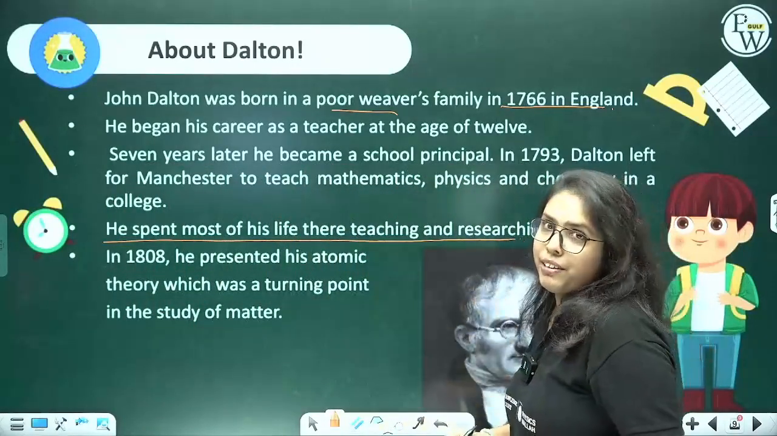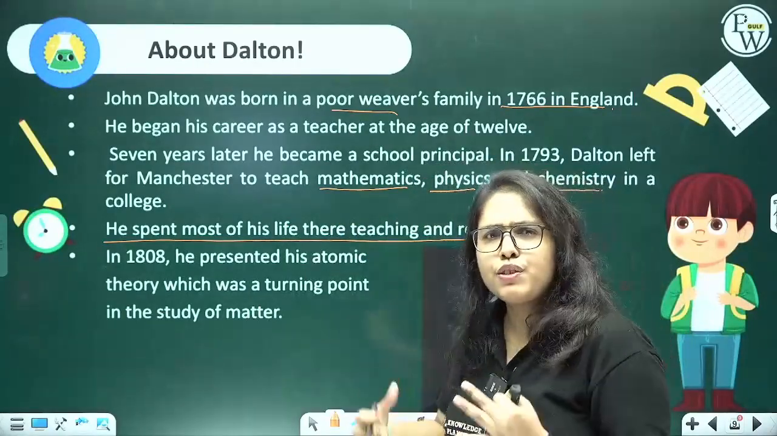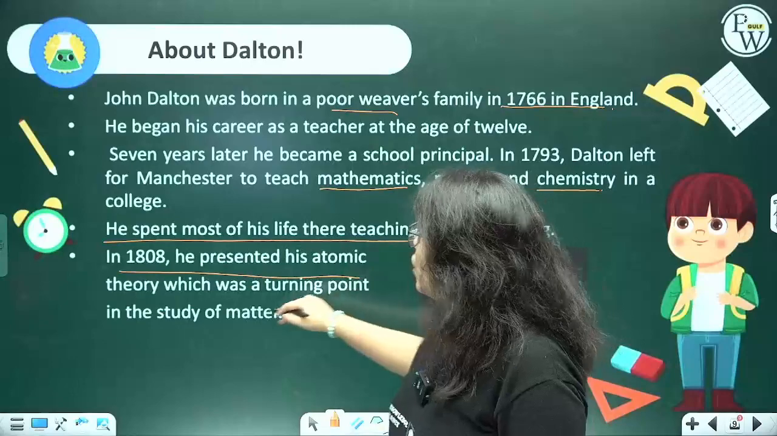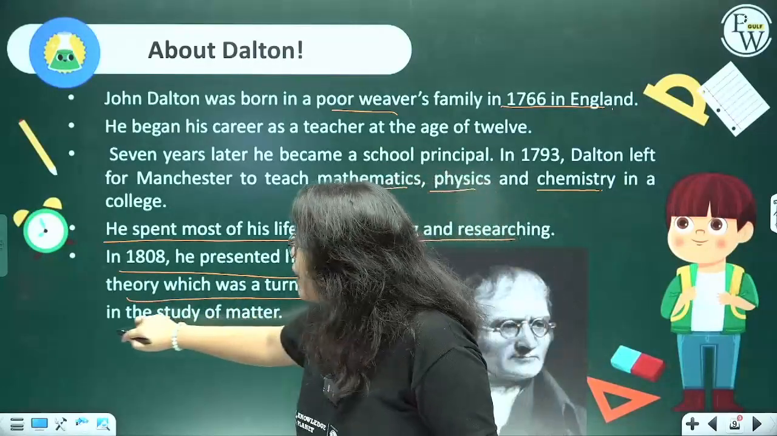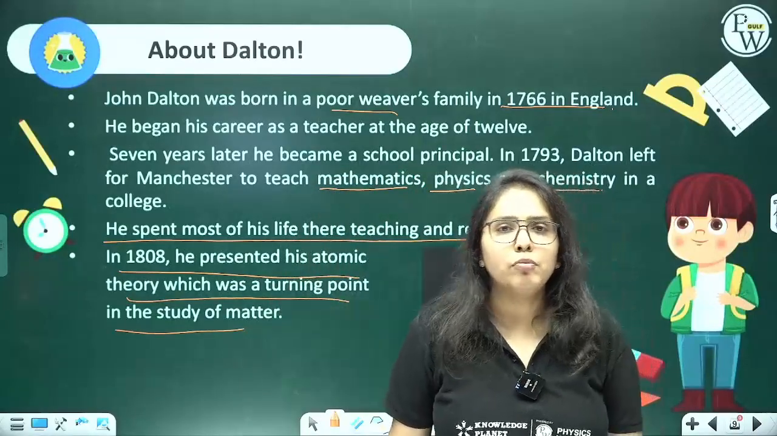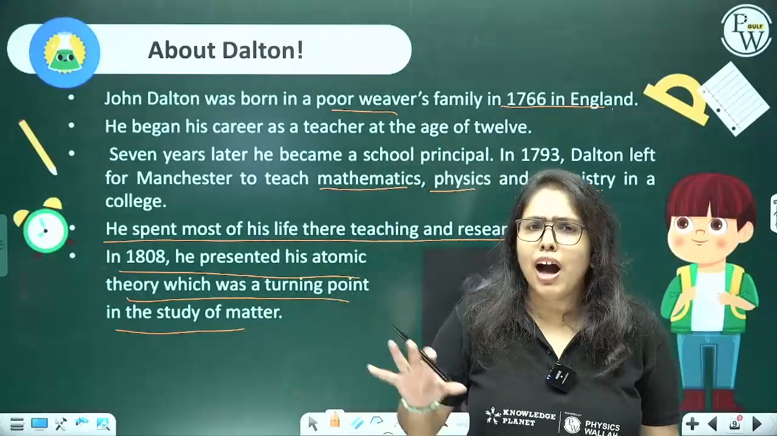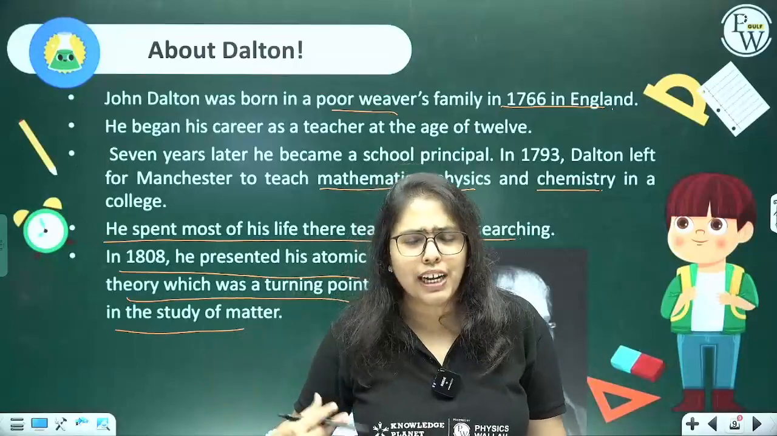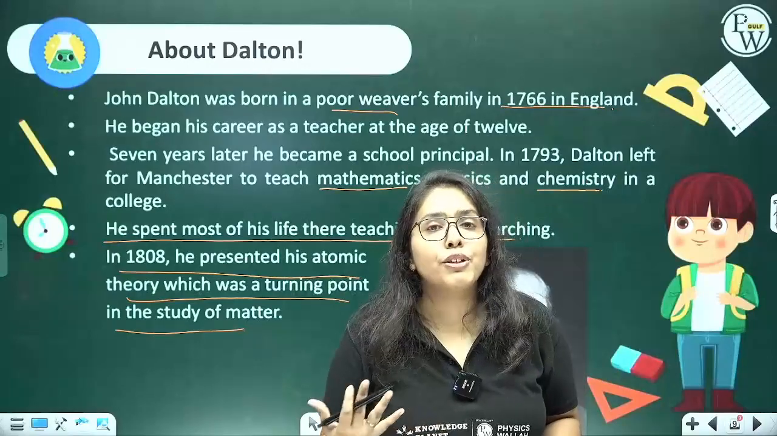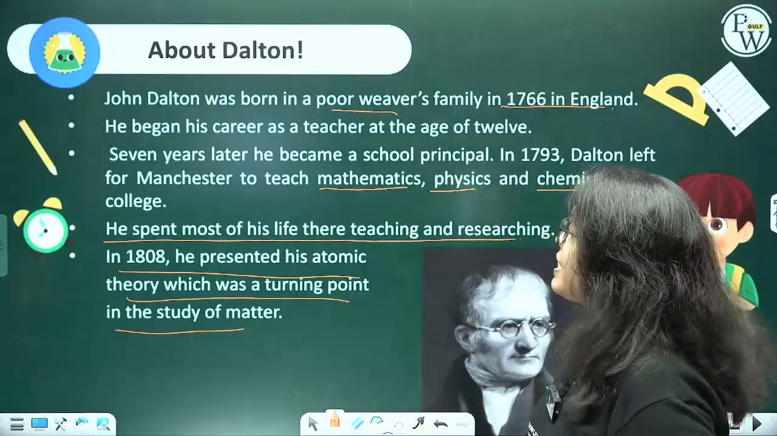And he was a polymath. Mathematics, physics, chemistry. He had knowledge of a lot of subjects, right? He was a polymath, all right? And in 1808, he presented his atomic theory, which indeed was the turning point in the study of matter, because it gave a lot of clarity to us chemists as to how these atoms exist and how they interact. His theory was based on the law of conservation of mass and the law of definite or constant proportions. Let's see what his theory stated.